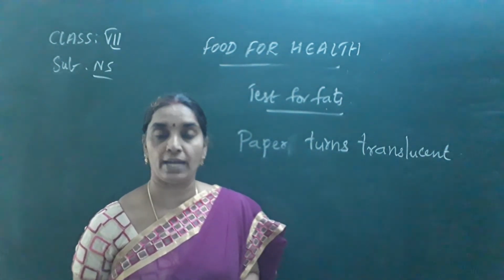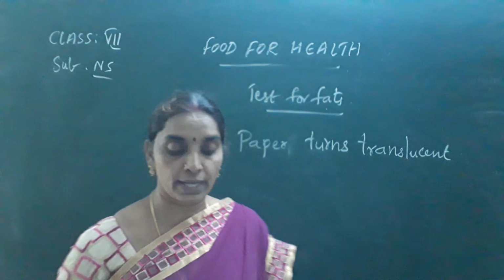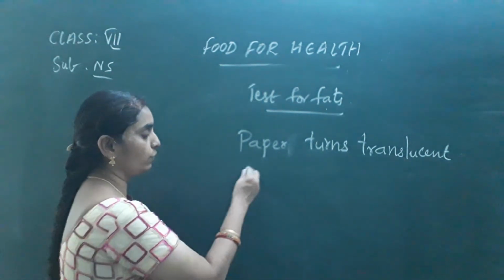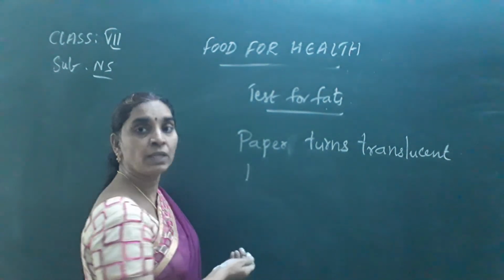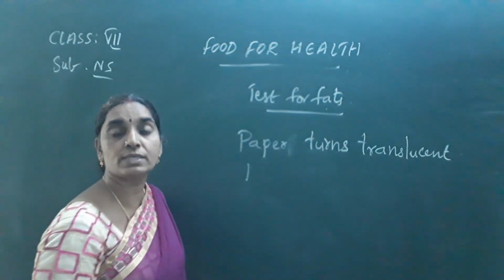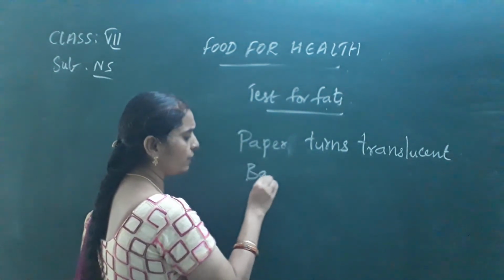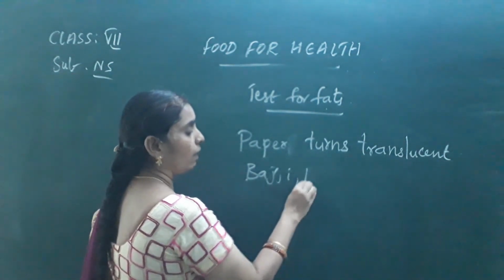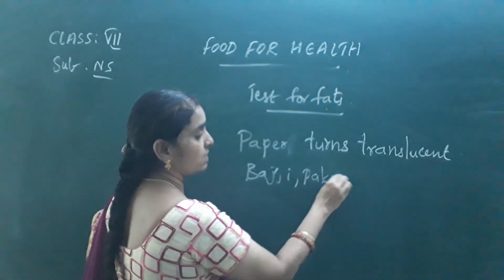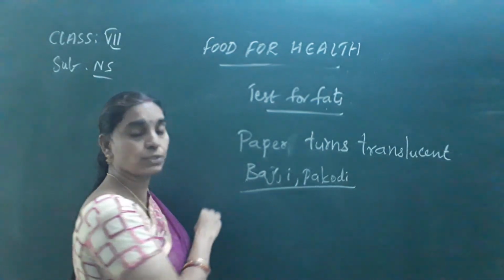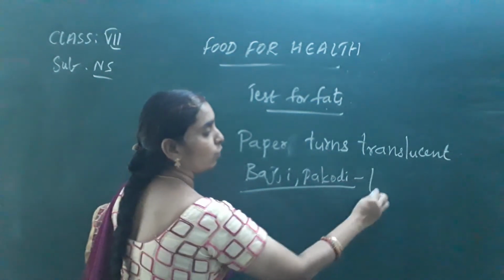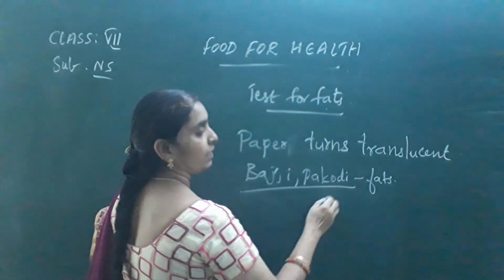Next, the presence of fats. Vada, bhaji, bonda, pakodi, palakova, you know that the kova sweets also contain fats in them because they are made of ghee, isn't it? So bhaji, bonda, pakodi are all fat items because they are deep fat fried items, as you know very well. They contain more fats in them.